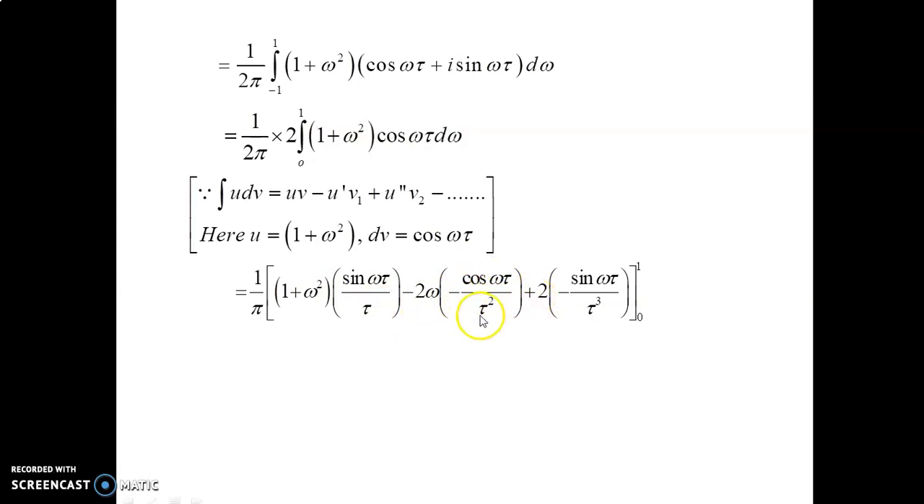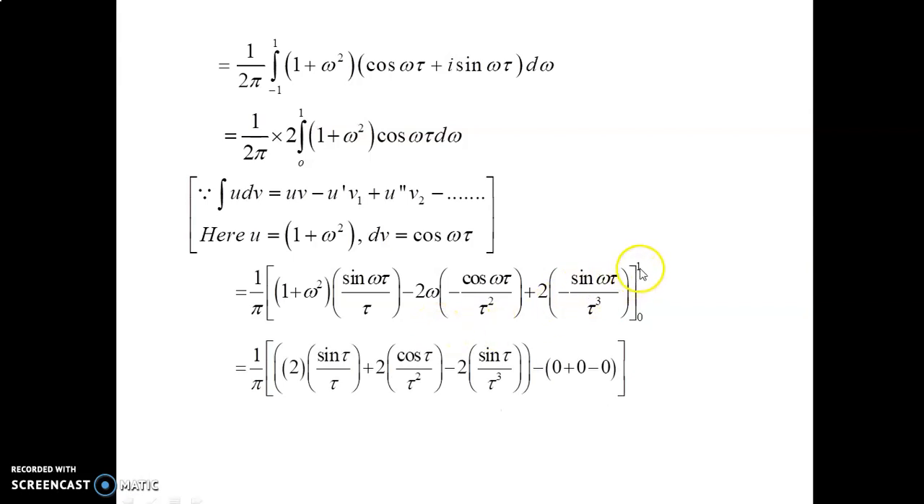Next, plus the differentiation of 2 omega, that is 2, into the integration of this term, minus cos omega tau divided by tau square, that is minus sin omega tau divided by tau cube. The limit is 0 to 1.